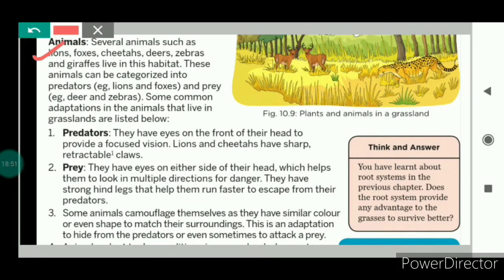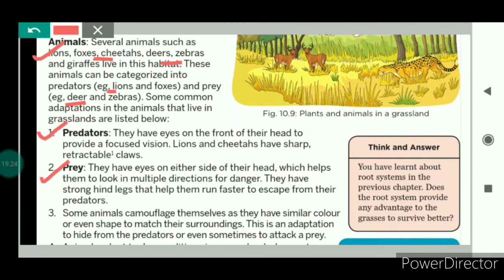Now we'll talk about the animals that are found in the grasslands. Grasslands are home to various kinds of animals such as foxes, cheetahs, deer, zebras, etc. These animals are categorized into predator and prey. A usually seen example of a predator is the lion. Lions and foxes are examples of predators. And examples of prey are deer, zebra, etc.